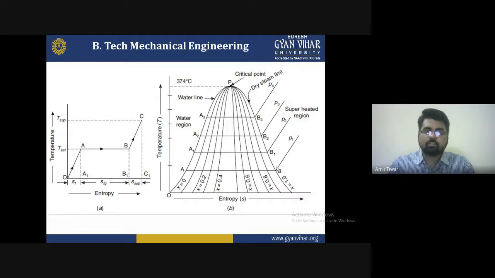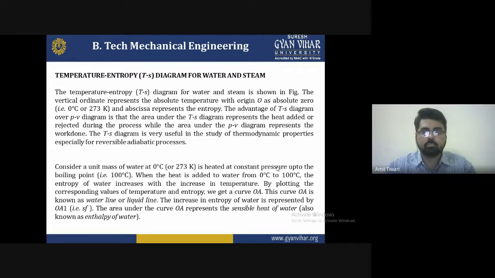So this is the phase transformation, and we can simply set the temperature entropy diagram. That's why we have to understand the temperature entropy diagram for the water and the steam. From the figure, the vertical ordinates represent the absolute temperature, with origin 0 degree as the absolute zero, that is 273 degrees Kelvin.